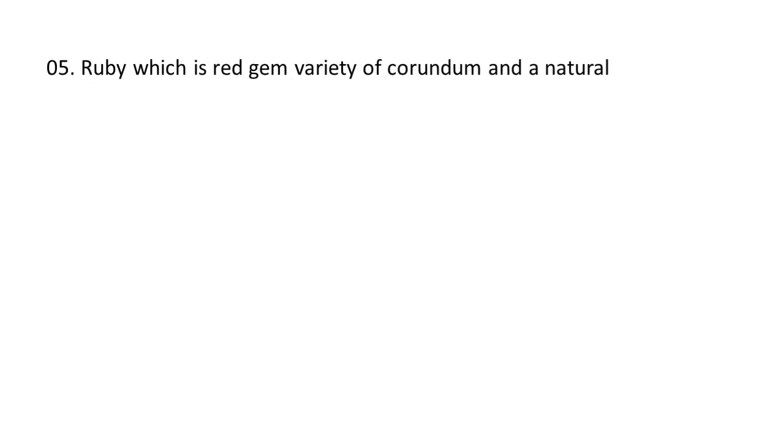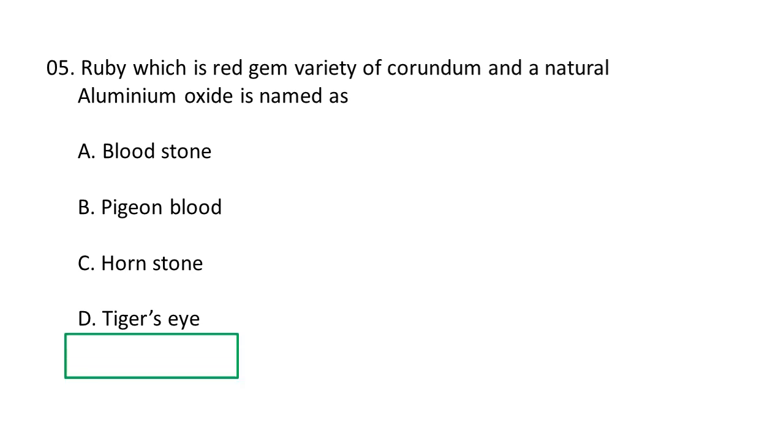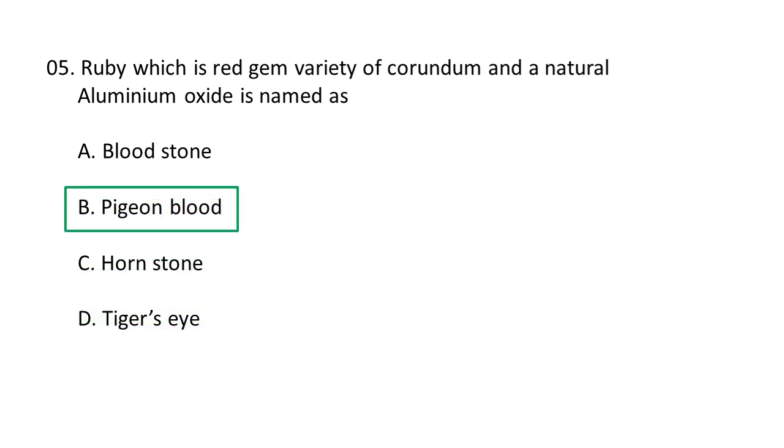Next question. Ruby, which is a red gem variety of corundum and a natural aluminum oxide, is named as A. Bloodstone, B. Pigeon blood, C. Hornstone, D. Tigerite. So, the correct option is B. Pigeon blood is a term used to describe a type of ruby with a deep, rich red color. This color is often compared to the blood of a pigeon. Pigeon blood rubies are among the most valuable rubies in the world.